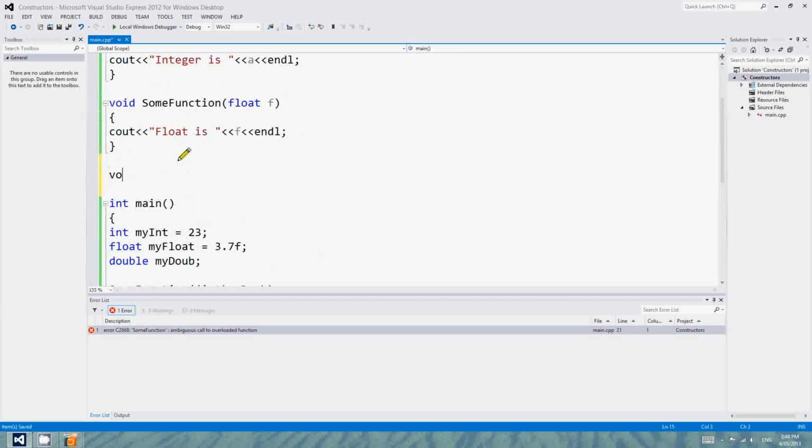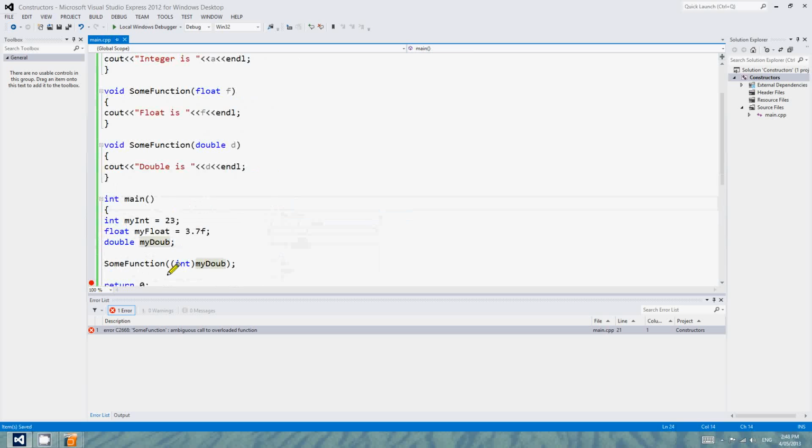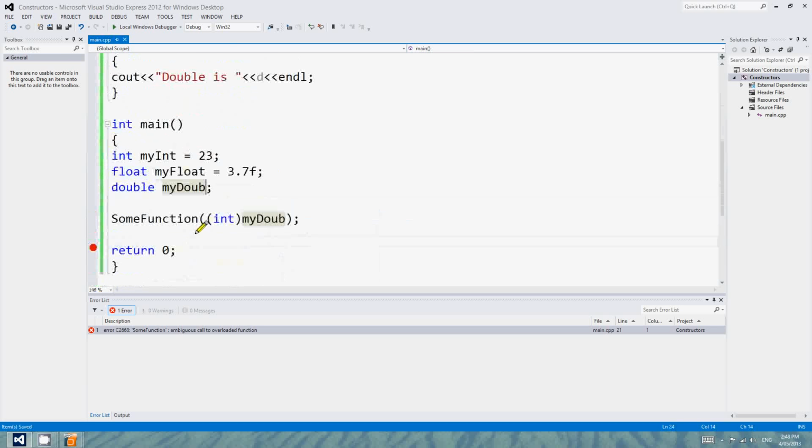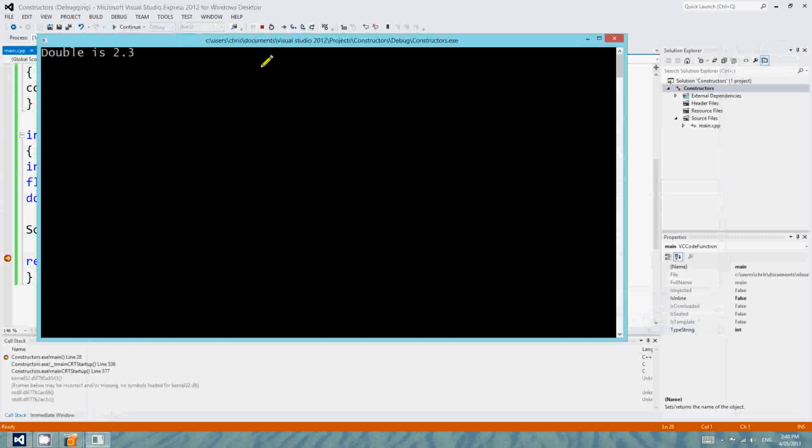Or what we could do also is write void SomeFunction double D, and write another separate function to deal with doubles. Now it's going to know which one to call. It's going to call the double one. I think actually it doesn't equal anything, so I better set it to something, maybe 2.3. Yeah, there it is. So it calls the double one.